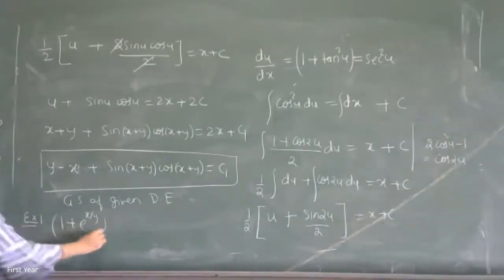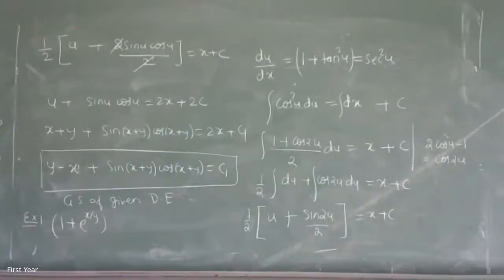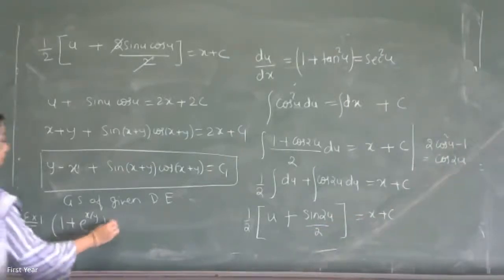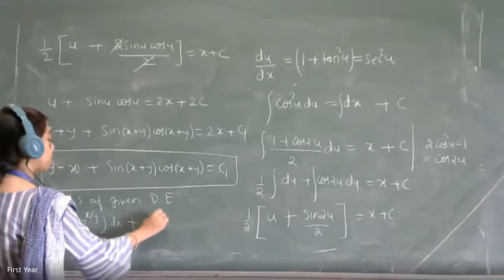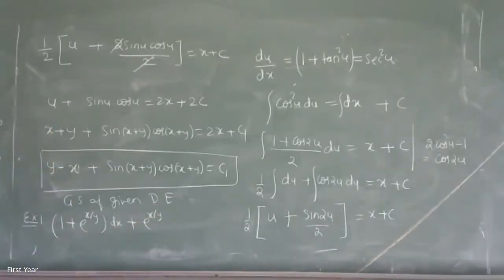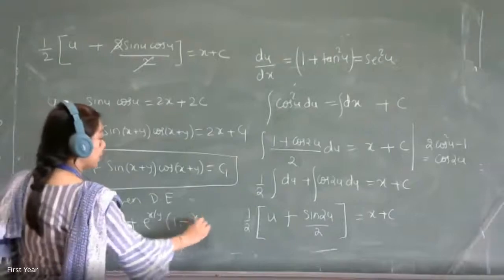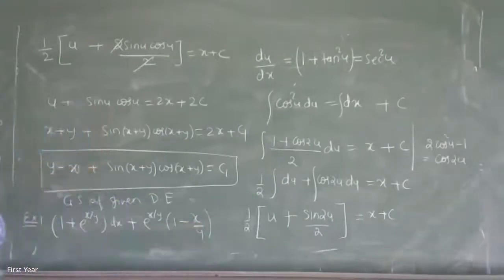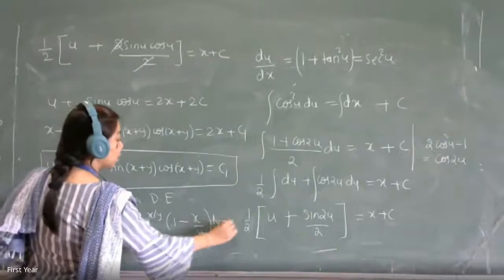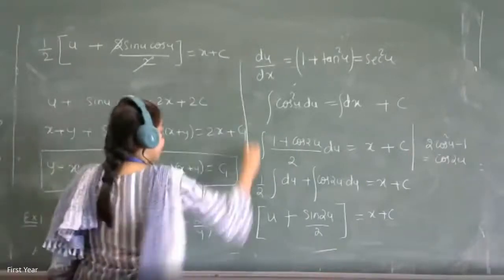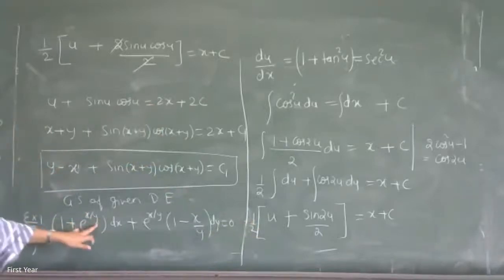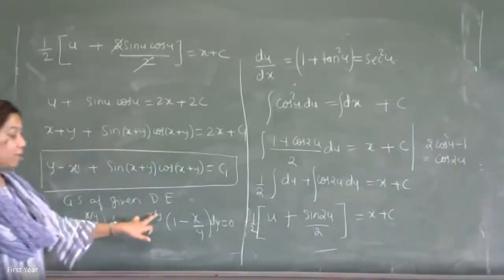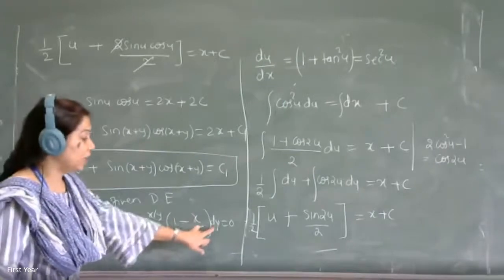Solve the differential equation (1 plus e raised to x by y) dx plus e raised to x by y into (1 minus x by y) dy is equal to 0.